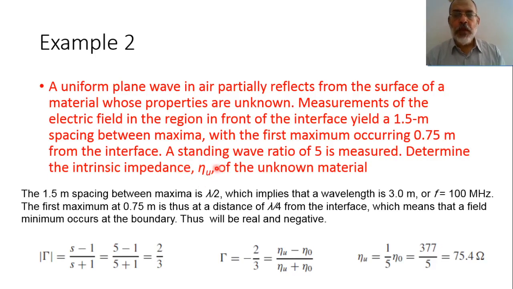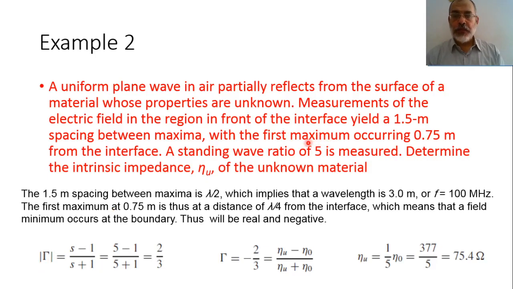Okay. From the standing wave ratio, we can say that the standing wave ratio is equal to 1 plus gamma over 1 minus gamma. Or in other words, gamma equals standing wave ratio minus 1 over standing wave ratio plus 1. And we should note that this is the amplitude of gamma. So in this case, the amplitude of the reflection coefficient gamma would be 5 minus 1 over 5 plus 1. So it would be 4 over 6, or 2 over 3. This is the amplitude of gamma.